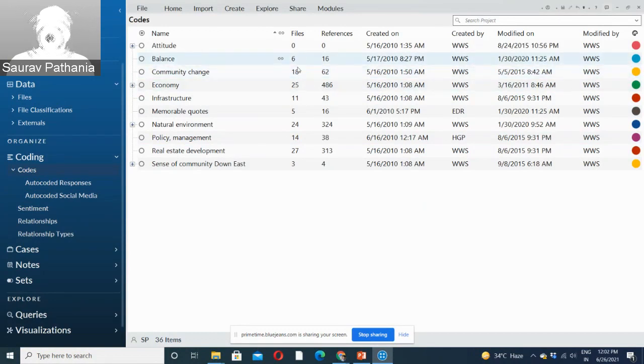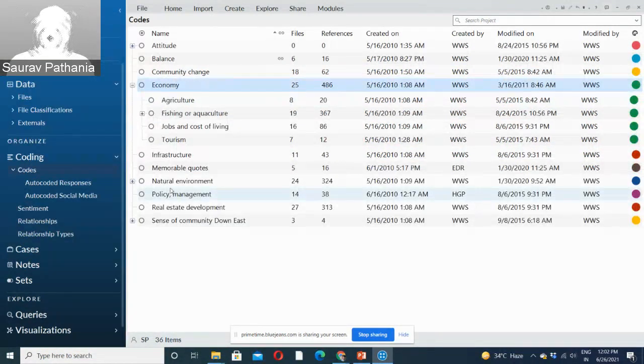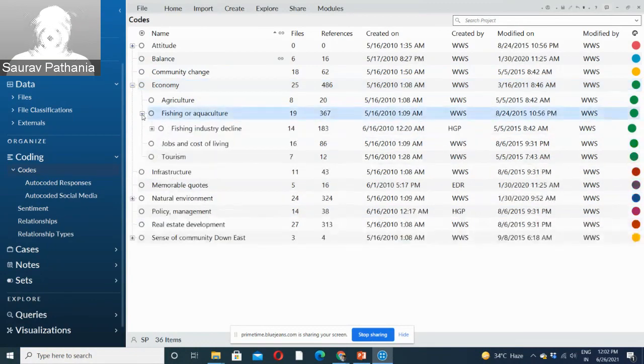You can see that the references are coming from different sources, 18 files, 25 files, and these are the references under it. So you can see most of the references are under economy. That is one of the major themes here. Anyways, under economy, I want to show you they have different codes, different subcodes, and one code is fishing or aquaculture and fishing industry decline.